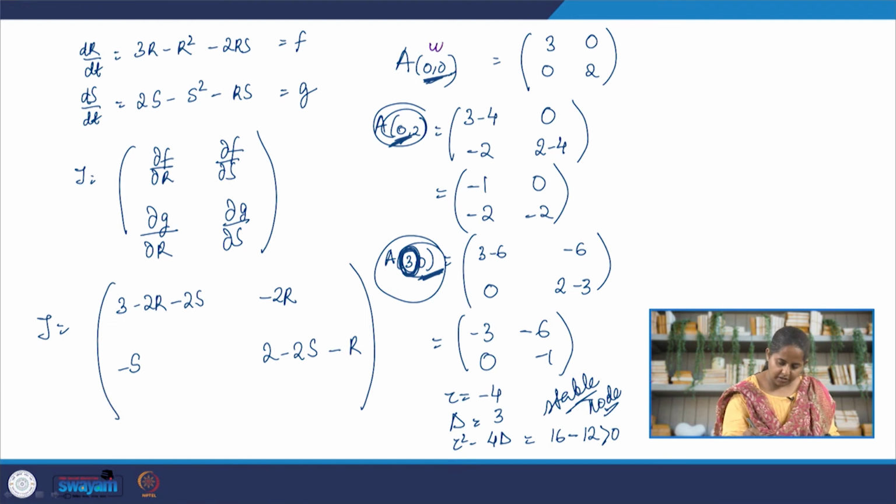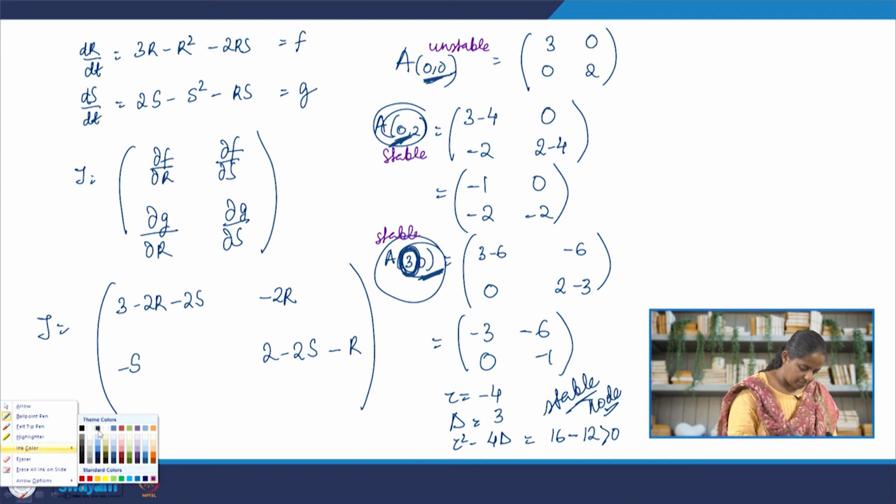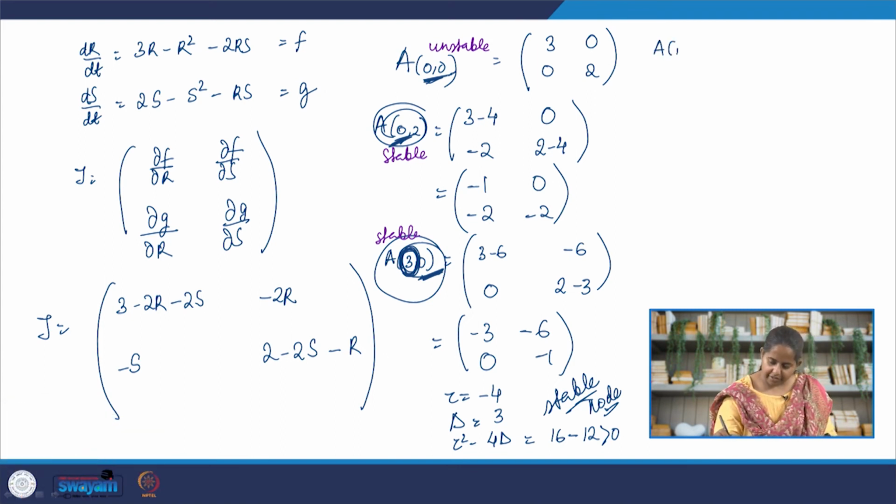So this is an unstable node. Both extinction fixed points are stable. So if we are in the neighborhood of this fixed point, close enough to this fixed point, and what counts as close enough depends, qualitatively we can only use words like close enough, neighborhood, then one of the species will go extinct. So let's look at coexistence. So we are talking about the characteristic equation around the fixed point 1 1.